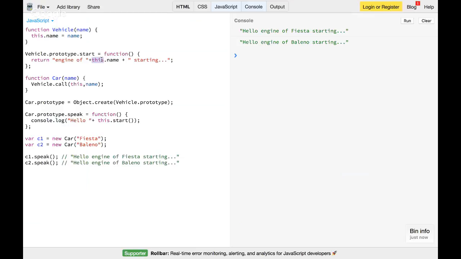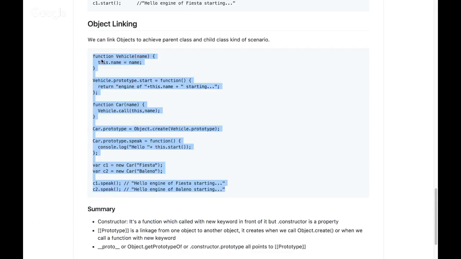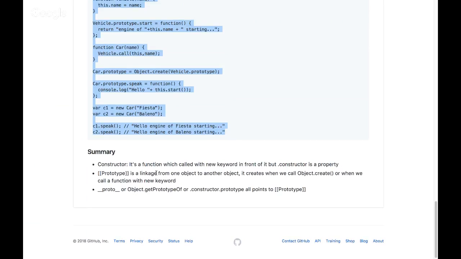And in JavaScript, parent and child, it just creates a link, and we think it behaves as a parent and child, but from a JavaScript point of view, it's just a prototype chain. So it just travels through that chain. It doesn't understand what is parent, what is child. Okay, so summary of this: prototype is the constructor. We understood what the constructor is, just a function which gets called with the new keyword in front of it. But .constructor is the property that we